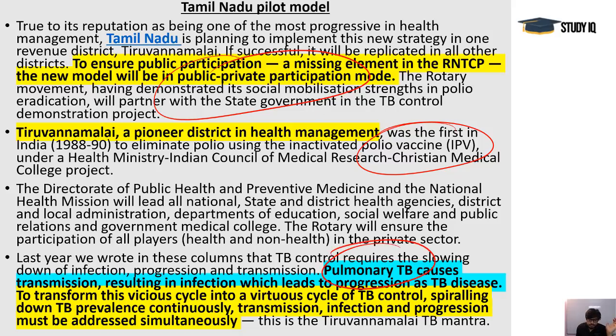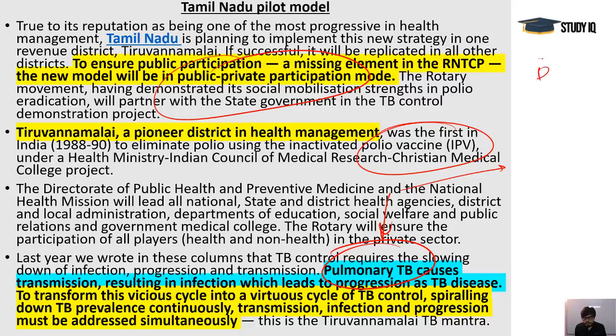Pulmonary TB, you see, TB is there in glands, TB is there in the bones, TB is there in your stomach, and TB can be there in your lungs. Pulmonary and extrapulmonary both. So there are various types, but the pulmonary TB, because we breathe, is the biggest reason of spreading the disease, and this is how the pulmonary TB becomes contagious. So if we can tackle pulmonary TB here, then we can control TB very much, and to a great extent we will be able to prevent this disease from spreading to other people.